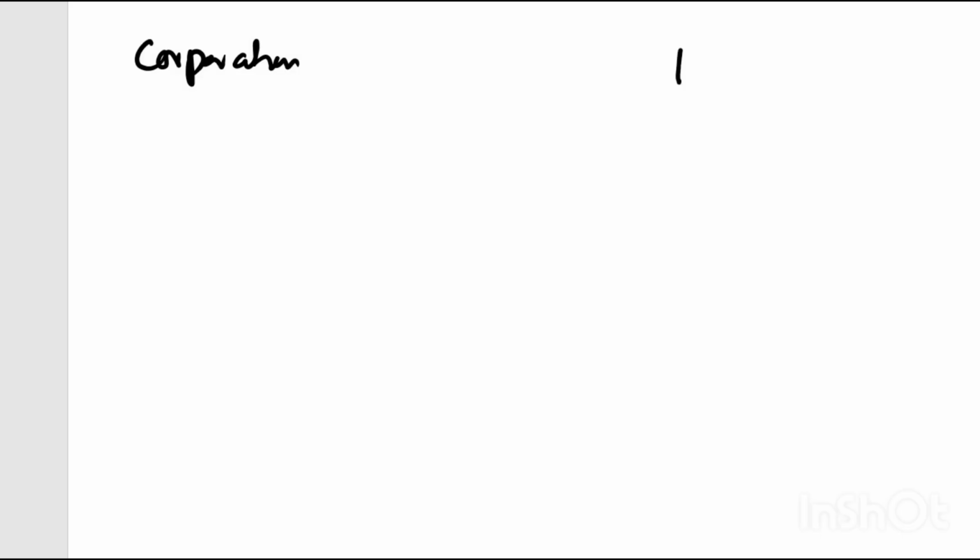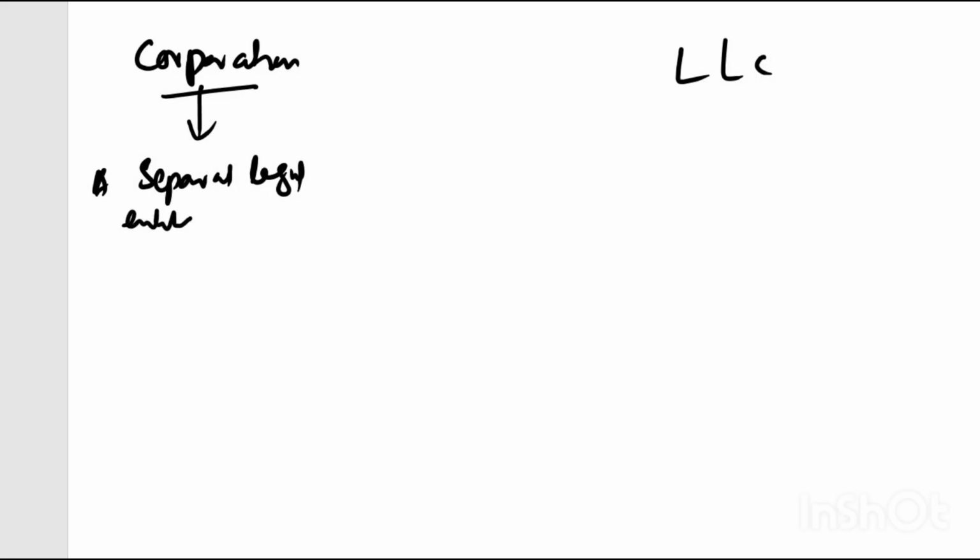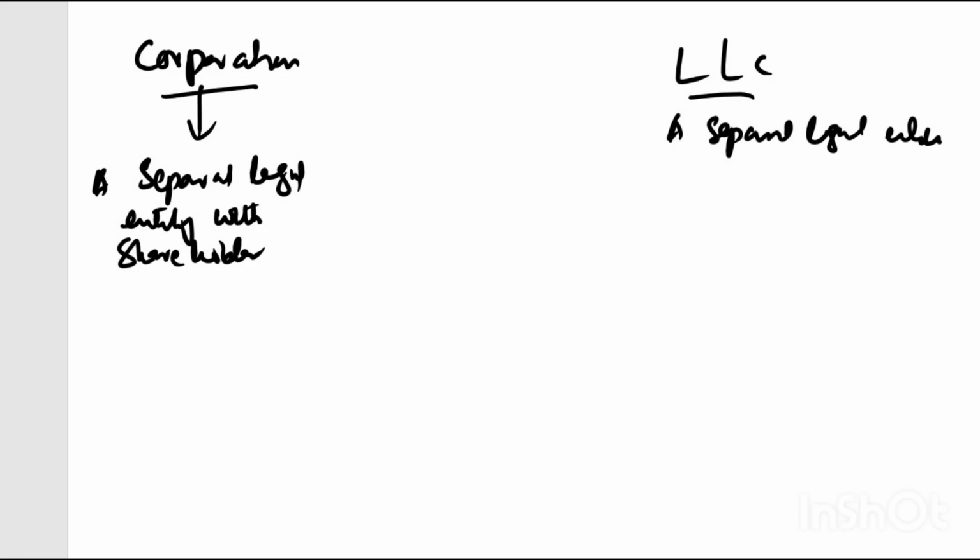And here I will write LLC. Corporation is basically a separate legal entity with shareholders, and this is also a separate legal entity, but this time with the members, not shareholders, right? And we will understand the distinction between the member and the shareholders. You just have to wait.